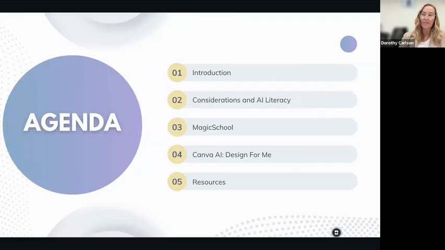So here's our agenda for the evening. We're going to start with a brief introduction. Then we're going to look at considerations and AI literacies before we jump into the tools. Our tools today are Magic School and Canva AI Design for Me. And then we'll offer some resources at the end.